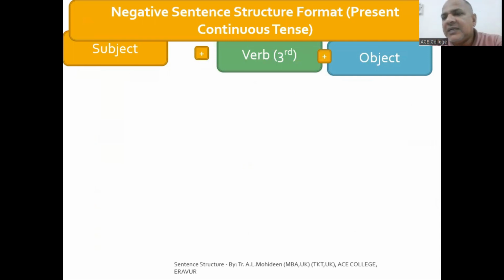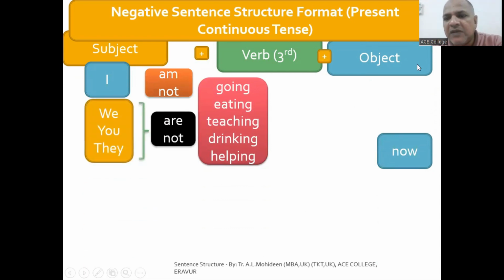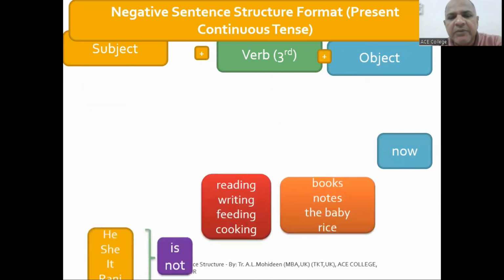Now simple tense is over. Simple present, simple past, and simple future is over. Now we are moving into continuous tense. In the continuous tense, we already know we are using am, are, is, with the ing form. But it will end with now. Okay. So you have to remember.